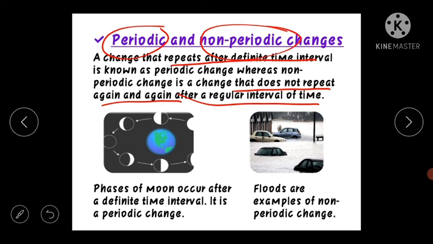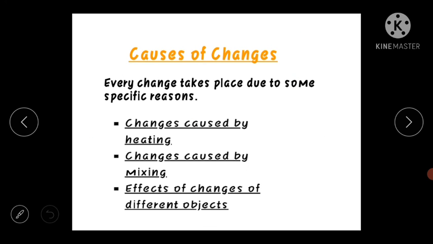But climate changes periodically, so it is a periodic change. Phases of the moon occur after a definite time interval. It is a periodic change, and floods are an example of non-periodic change. Clear, students? Then what are the causes of changes? Causes means the reason behind such changes.